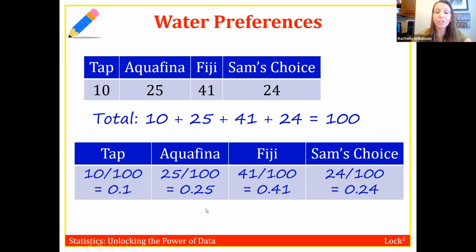All right, and the notation. Did this data here about the water come from a sample or did it come from the whole population? Okay, good, it came from a sample. Obviously it only has 100 people, right? The population is millions of people. So because it came from a sample, if I was going to give a notation for this Aquafina 0.25, what's the notation that I should use?